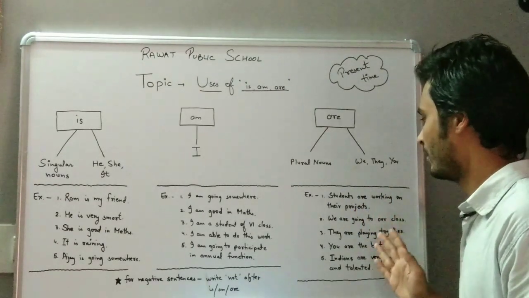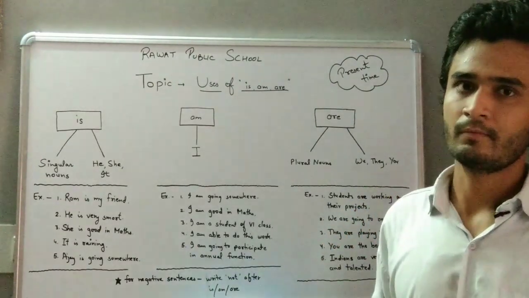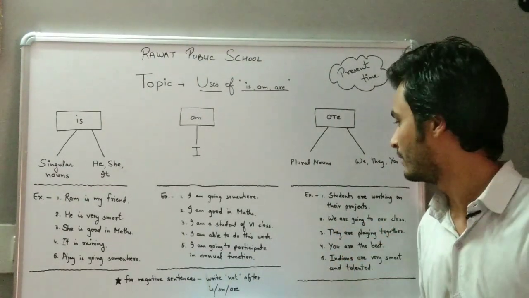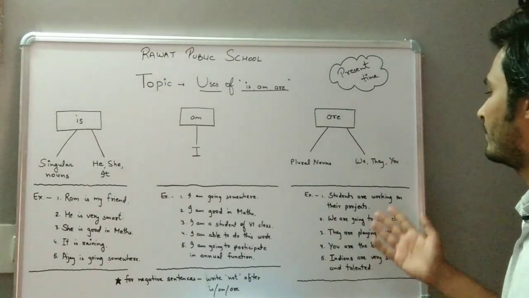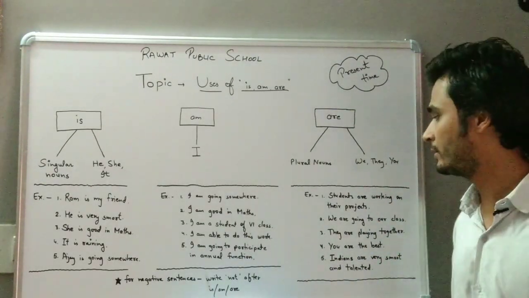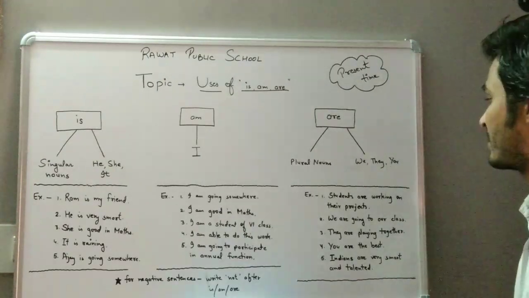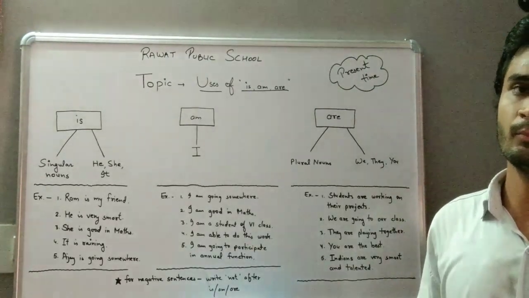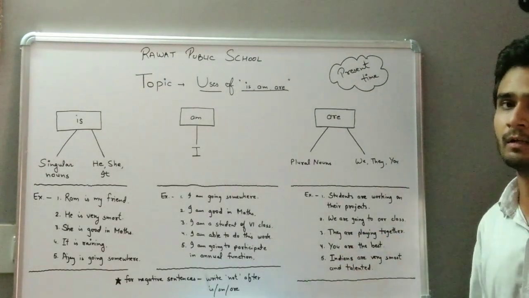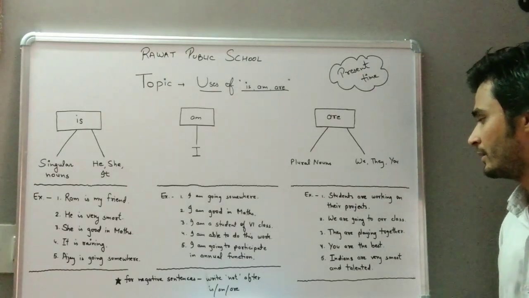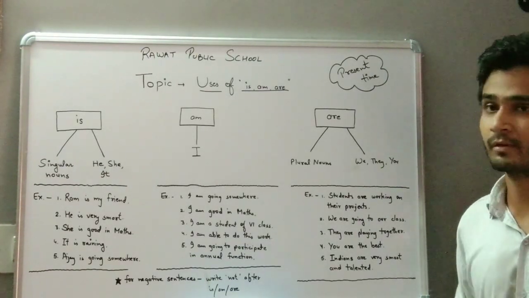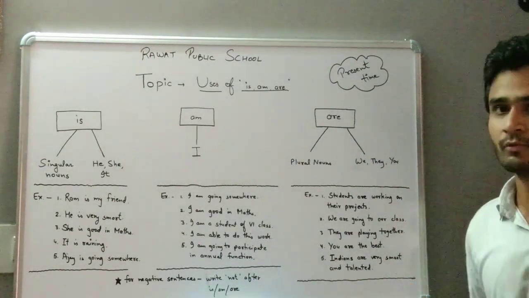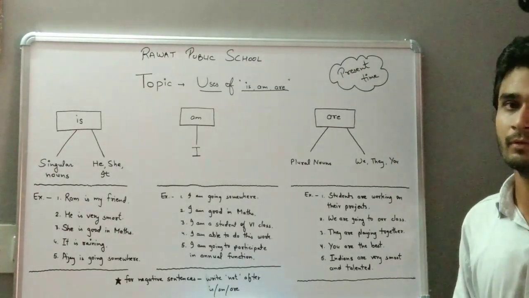Students are working on their projects. विद्यार्थी या students that represent plural, that's why we can use the word are. Second is we are going to our class. We बहुवचन है, plural है, so we can use the word are with it. Third is they are playing together. We are talking about more than one person, so we have used they. So that's why we have used are.